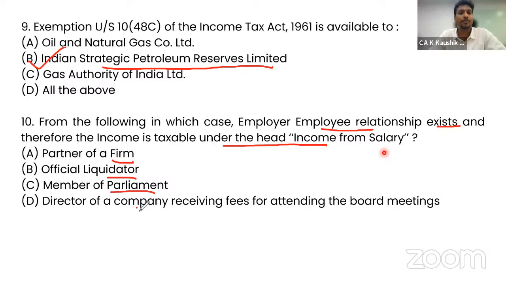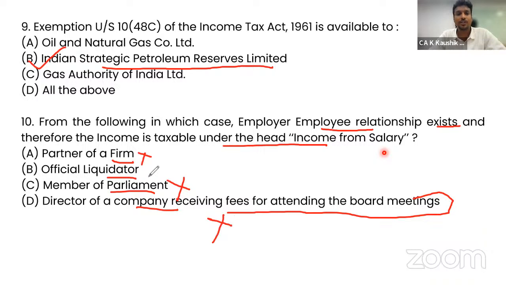MP is not an employee of anybody. Director of a company receiving fees for attending board meetings, he is also not an employee. So where does the employer-employee relationship exist? A, elimination. C, elimination. D, elimination. Official liquidator, the moment he is appointed, he will act as employee of the company. So whatever money the official liquidator gets will be taxed as income from salary. So option B is the correct answer.